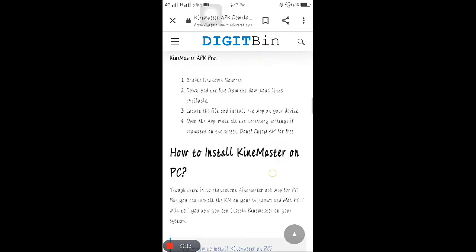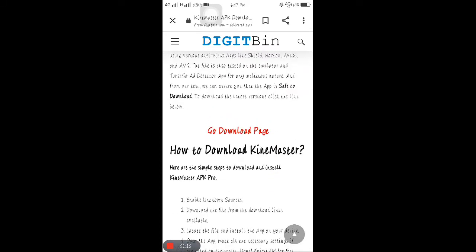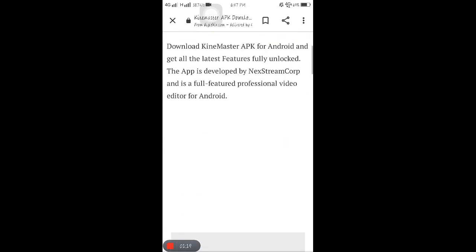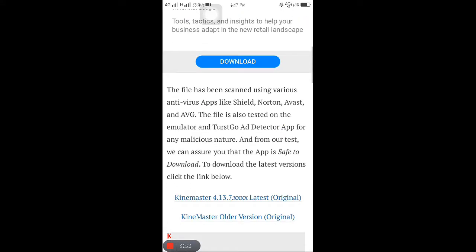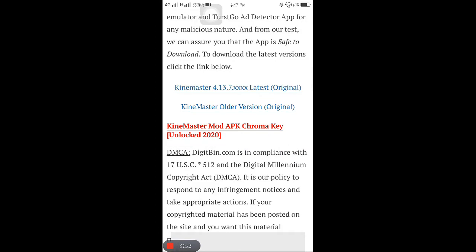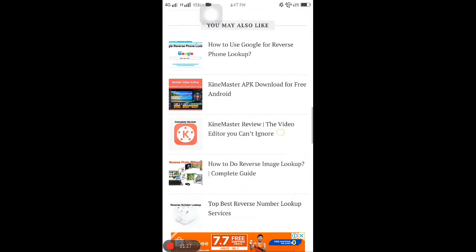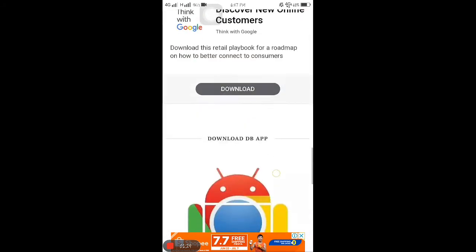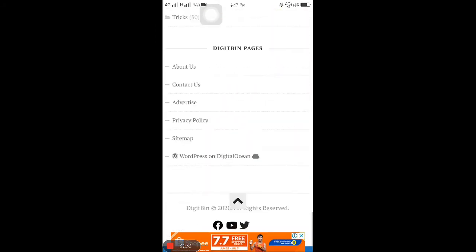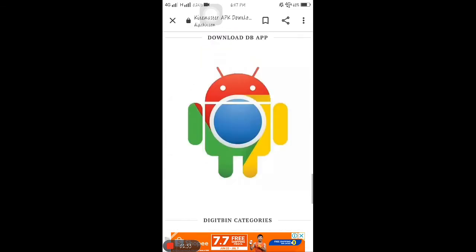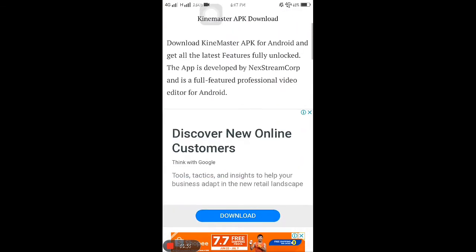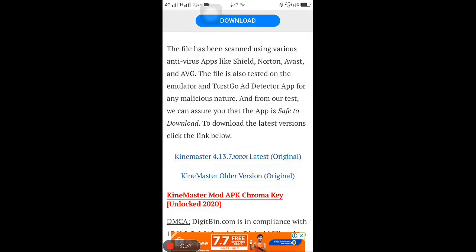So let's go here, click this go download page, and you would be routed here. It says Kinemaster, the latest version and the older version. You may download this latest version or that older version.